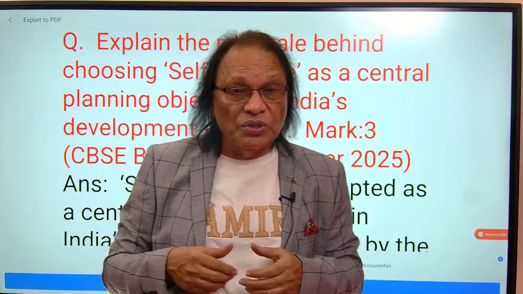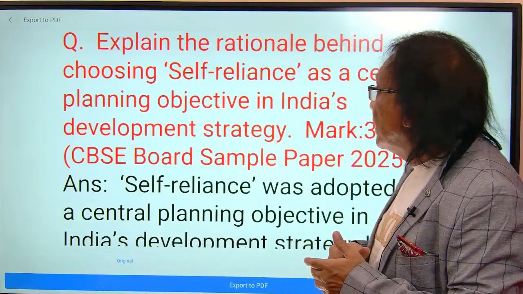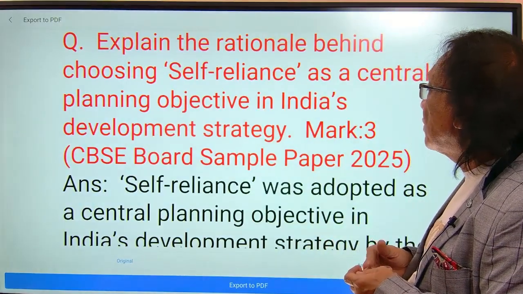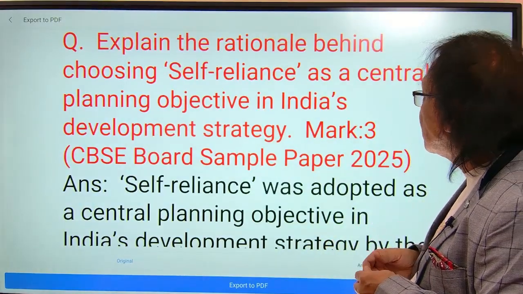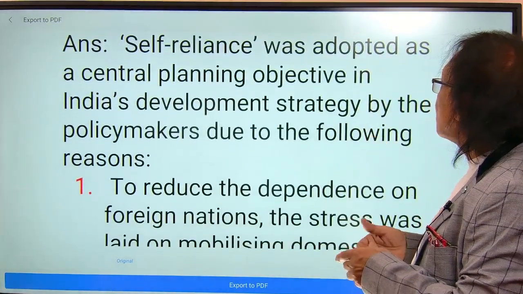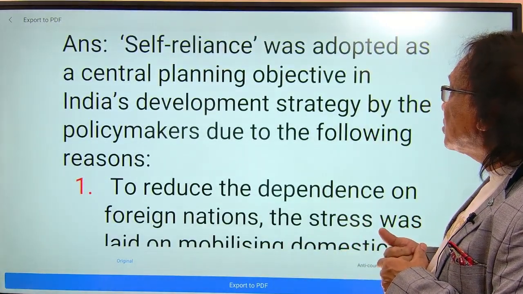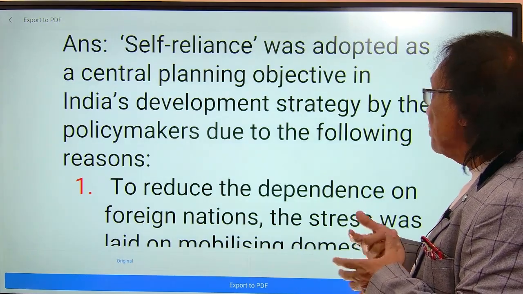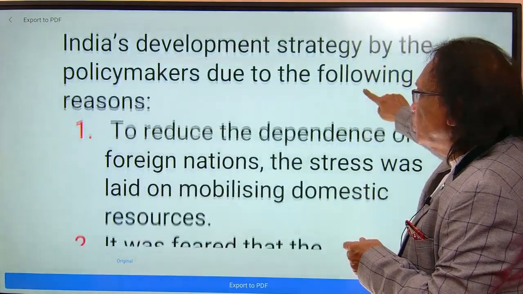Now I repeat the question and answer once again. Explain the rationale behind choosing self-reliance as a central planning objective in India's developmental strategy. This is for 3 marks. The answer is, self-reliance was adopted as a central planning objective in India's development strategy by the policymakers due to the following reasons. Look at the reasons.